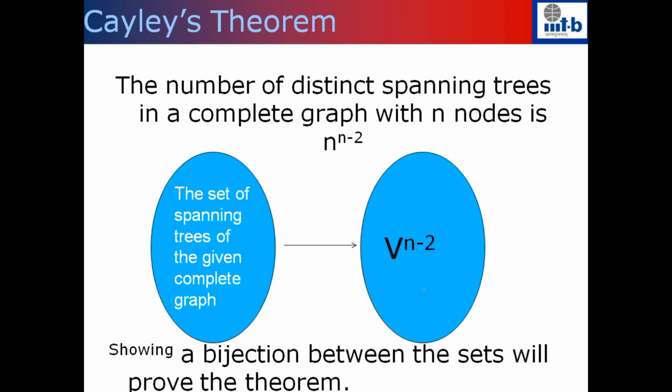As mentioned earlier, we will skip the proof of why the mapping that we defined is in fact a bijection. We defined f which takes a spanning tree and gives you a vector of length n minus 2. Then we define another mapping which takes a vector and gives you a spanning tree in the complete graph. Proving that one is the inverse of the other would imply that this is a bijection, but in the interest of time, we will skip the proof.